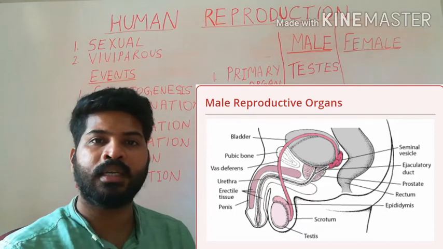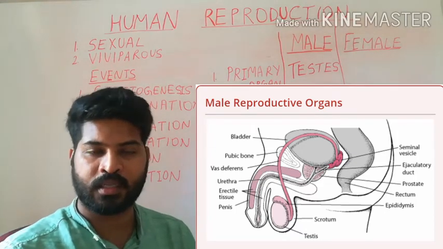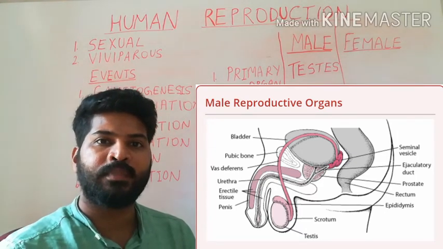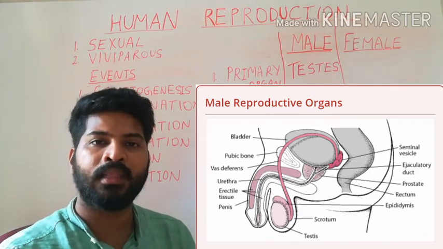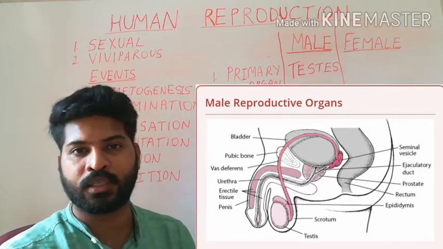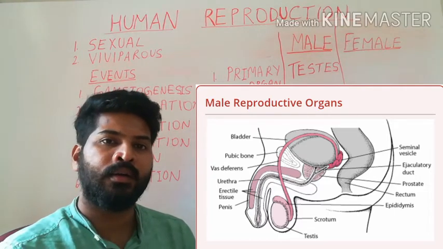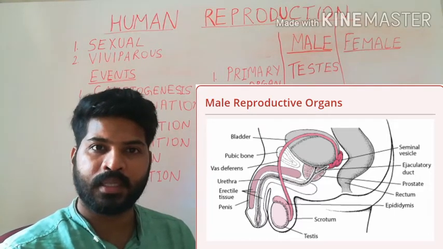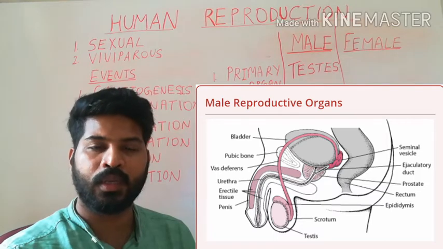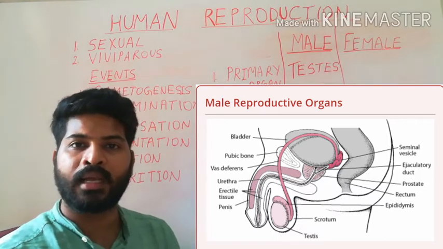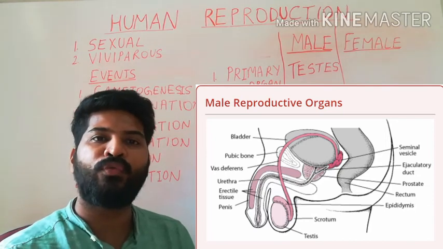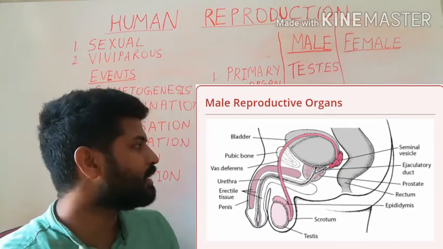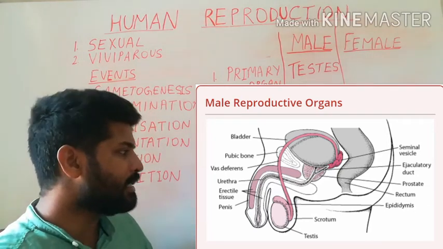The penis is a muscular structure made up of special erectile tissue which helps in the act of insemination. The end of the penis has a bulged swollen portion called the glans penis, which is covered by a foreskin, which consists of the external genitalia.